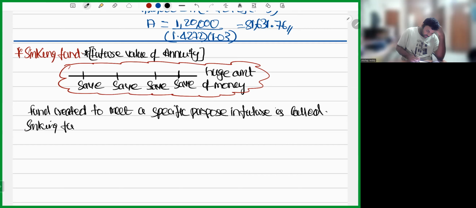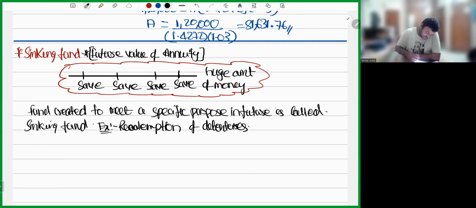Any fund you create for a specific purpose in the future, for a specific purpose to get money in future, that is called a sinking fund. Example, purchase of vehicle by you or redemption of debentures.